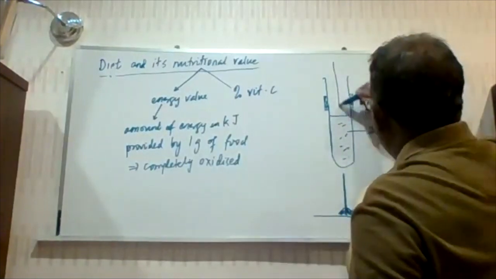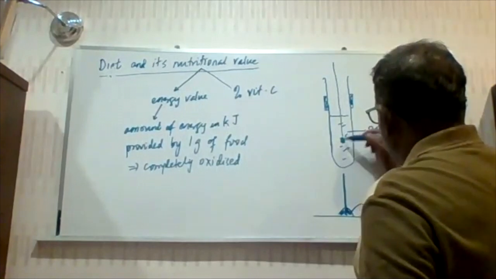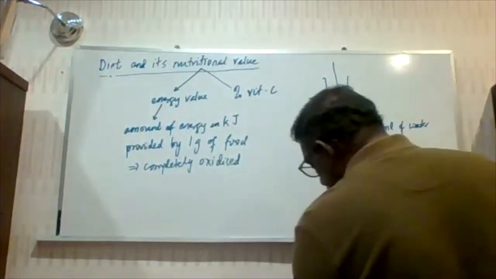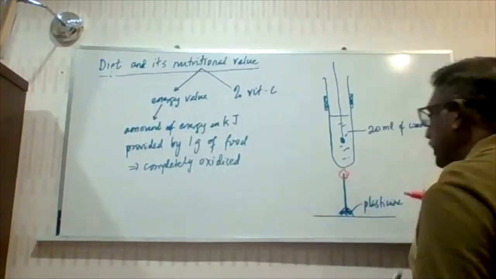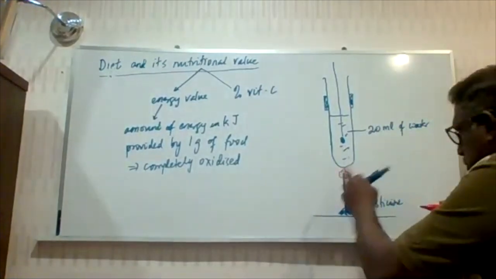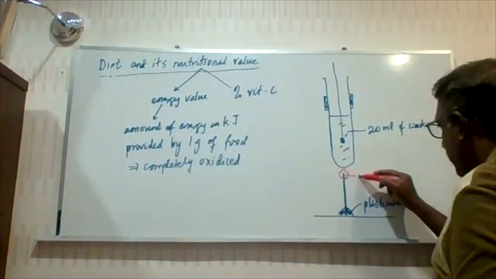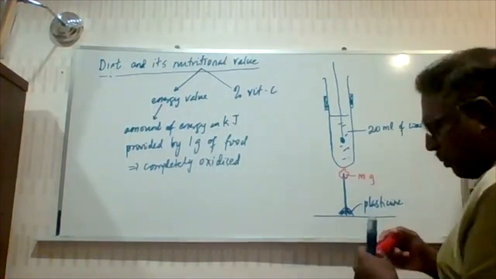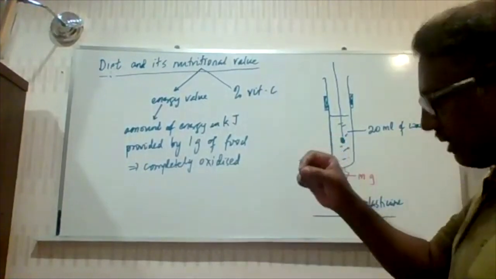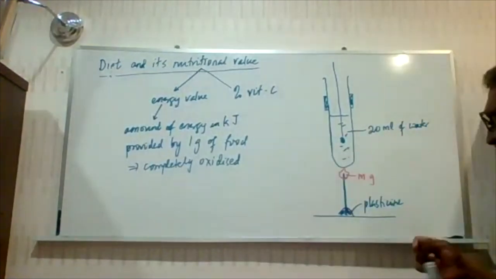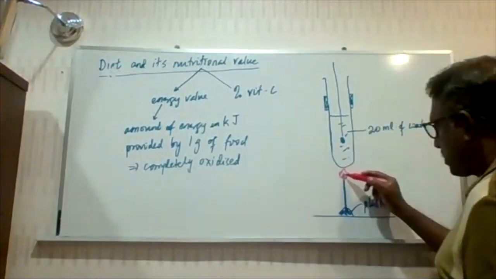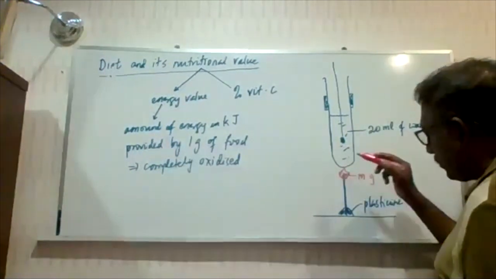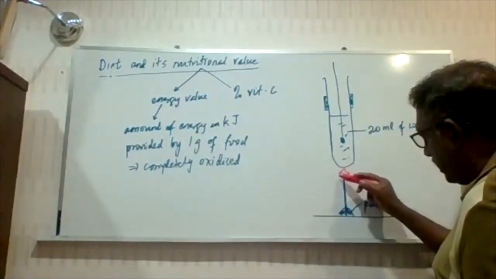And then we put in our thermometer. That's our thermometer. Then we place our foodstuff here. Of course, we are not going to calculate 1 gram and put it there. Usually this foodstuff will be n gram. Whatever foodstuff or pinch of foodstuff you take, measure the mass exactly and put it there. Then we ignite this foodstuff and make sure that it burns completely.